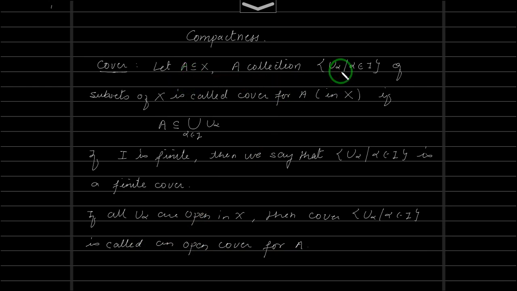If we have a collection which will cover A, then it is called a cover for A. If that collection is finite, we call it a finite cover. And if all the sets in that cover are open, then we call it an open cover.